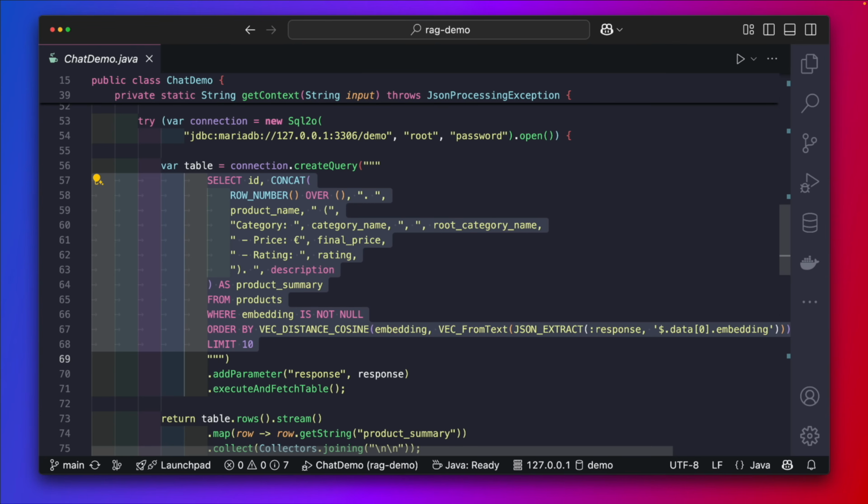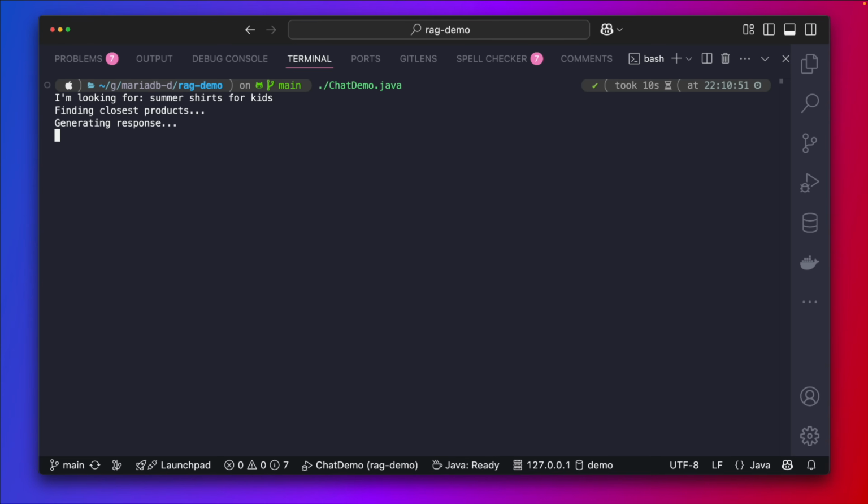But then the other thing it does is a similarity search through SQL. Here we are using the cosine function, and we are using the vector that was calculated from the user input to compare with all the vectors in our database. And we have a limit of 10 right there, so we get 10 products. Then it's going to try to generate the response.